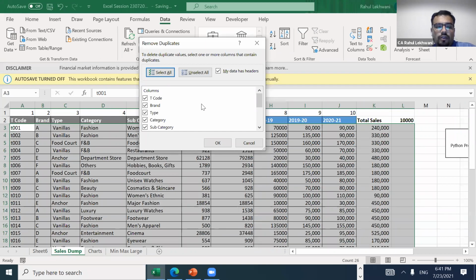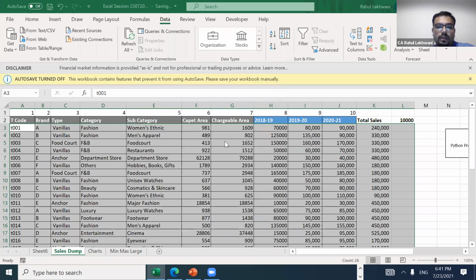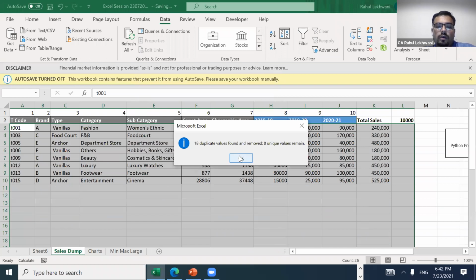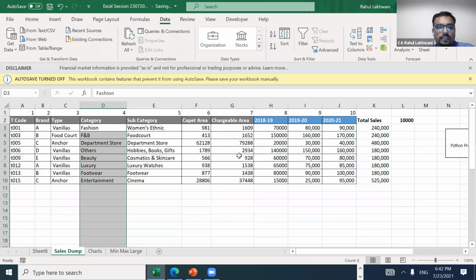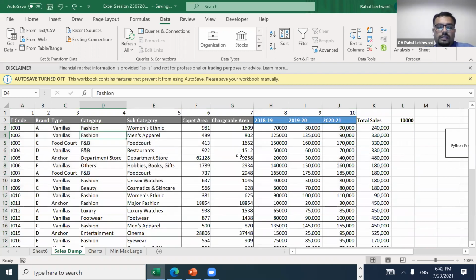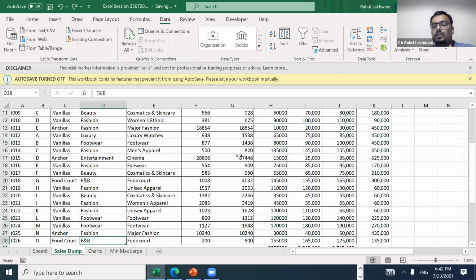Then it will ask you which column you want. So unselect all, and I'll choose the fourth one, D, that is category. I'll put the category checkbox and OK. See, all 18 duplicate values have been removed and only 8 unique values remain. Right? So instead of identifying it, we can just remove the duplicates.